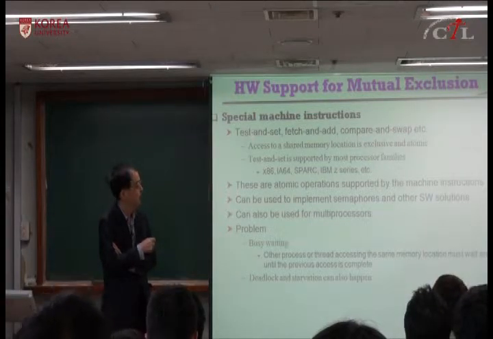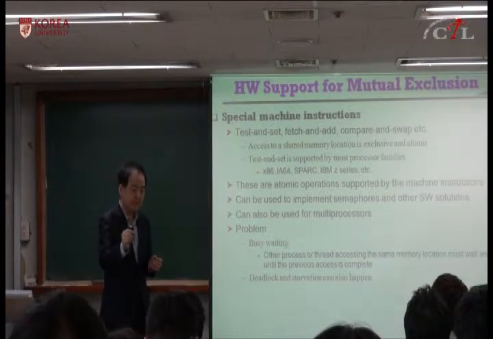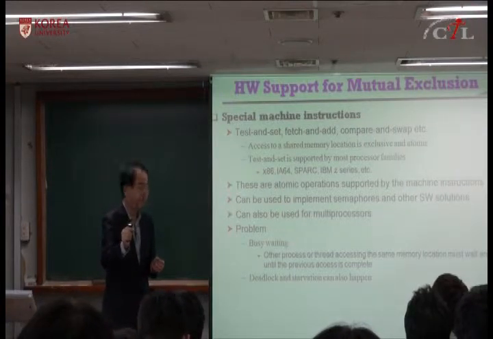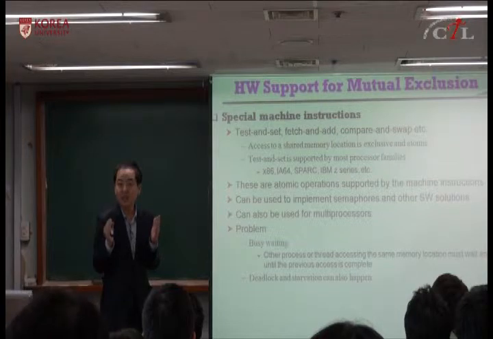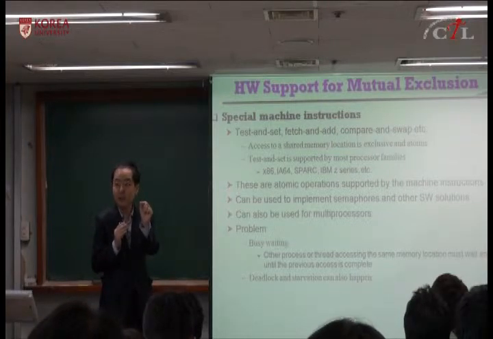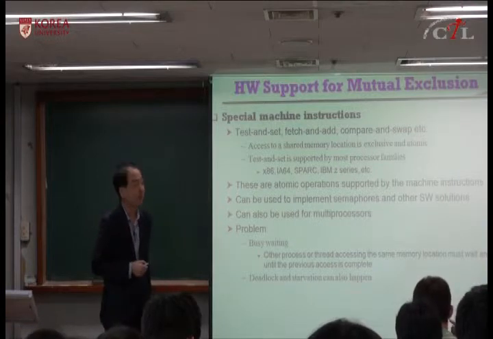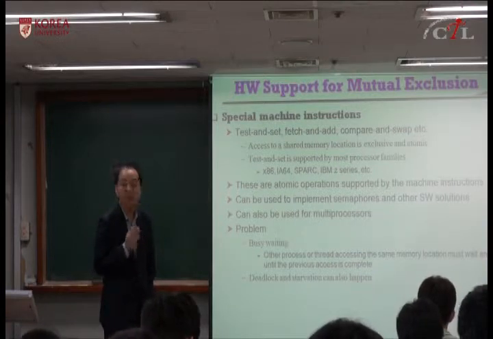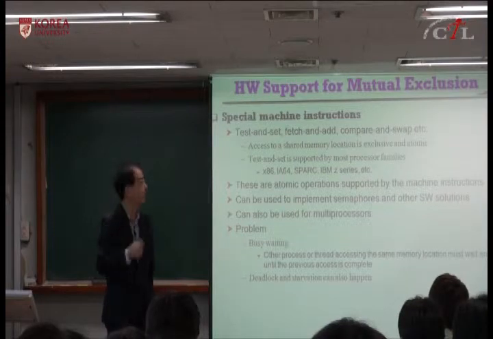If you think about this shared memory location, if one processor accesses that location, other processors may not access the location until it gets the value, because there is only one memory location, and this is atomic. At the same time, nobody can access the location until that first access is completed because there is only one resource, only one memory location.